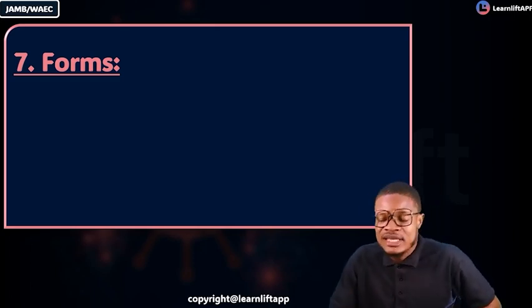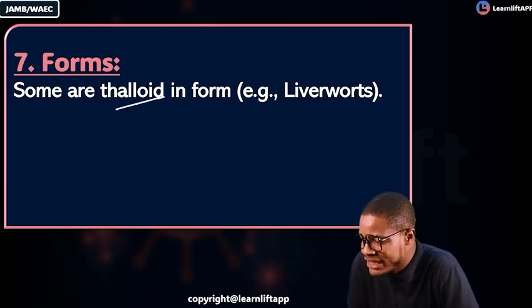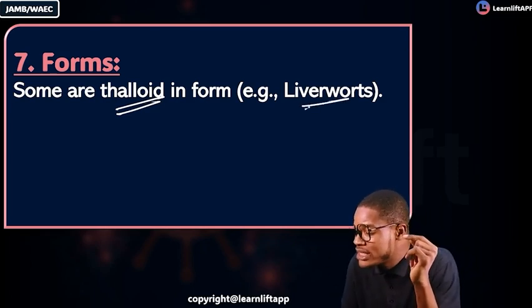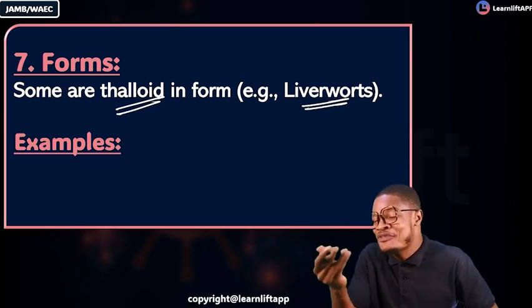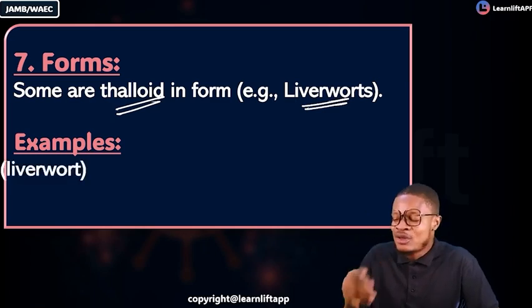What are the forms in which you can see your bryophyte? Number 1, some of them are thalloid. Those that are thalloid, a good example is your liverworts. Liverworts are thalloid. Another thing you must know are their examples. I gave you 3 major examples: mosses, liverworts, and hornworts.